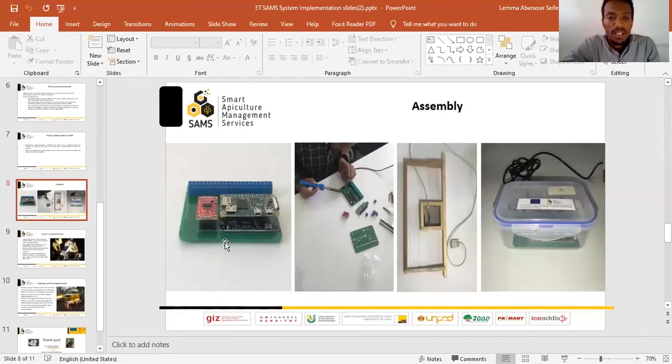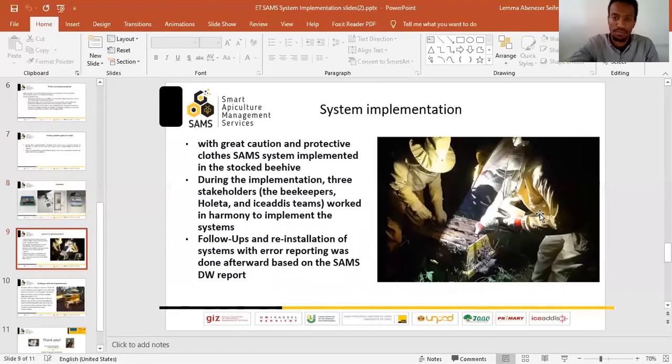For the assembly, we used 40-pin GPIO headers to lift the Raspberry Pi on top, and we did this because it is easier to put in and take out, and to access the memory card easily. As you can see from the right-hand picture, we enclosed the monitoring system inside a plastic box for extra protection.